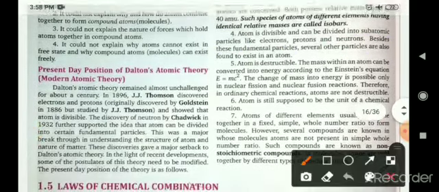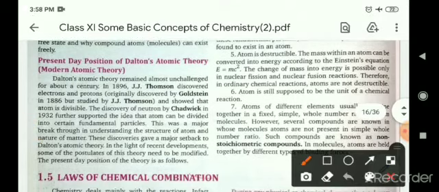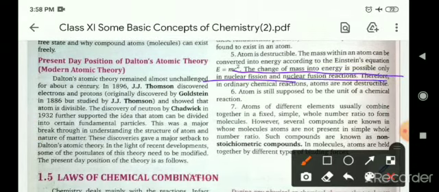Atoms are destructible. The mass within an atom can be converted into energy according to Einstein's equation E equals mc squared. Thus, the change of an atom into energy is possible only in nuclear fission and nuclear fusion reactions. Therefore, in ordinary chemical reactions, atoms are not destructible. The atom is still supposed to be the unit of a chemical reaction, but the next point was not fully correct.